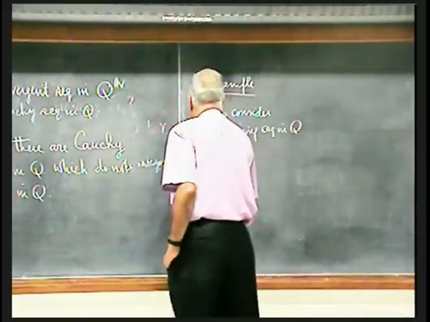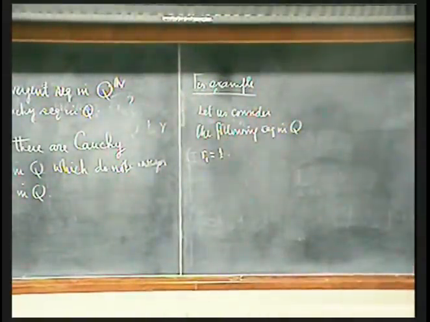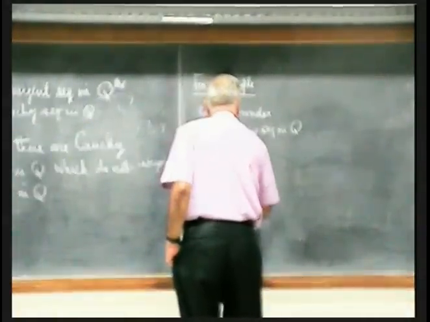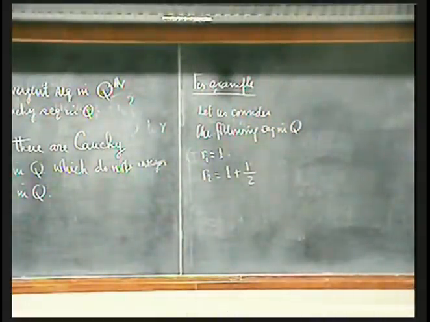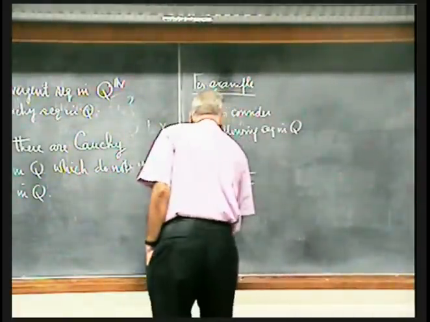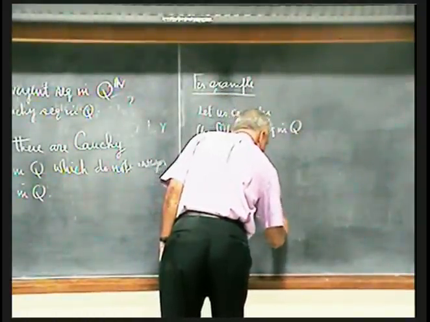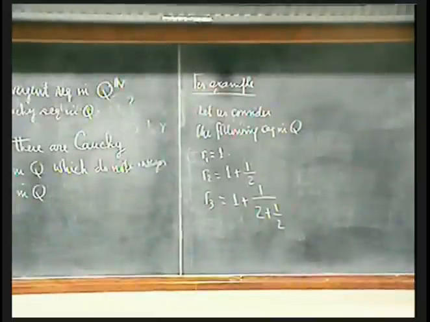R1 is 1. That's certainly a rational number. R2 is 1 plus 1/2. That's certainly a rational number. R3 is 1 plus 1 by 2 plus 1 by 2. Denominator is now 2 plus 1 by 2.